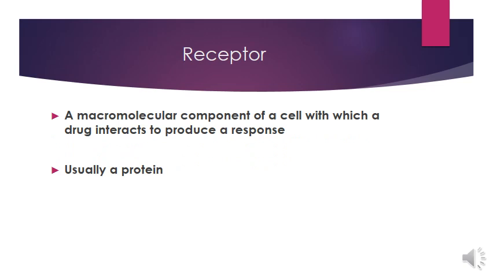Before learning about antagonists, I want you all to briefly revise with me the concept of receptors on which different agonists or antagonists actually act. As you all know, receptors are protein molecules present on the surface of the cell. These receptors are usually proteins.